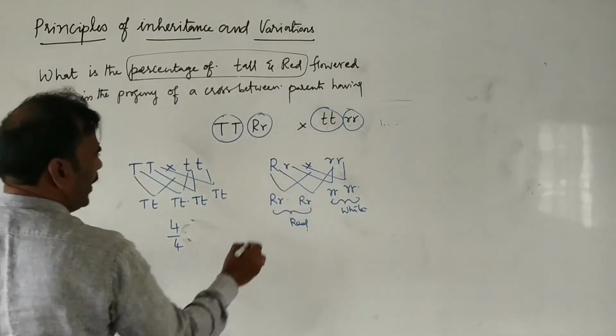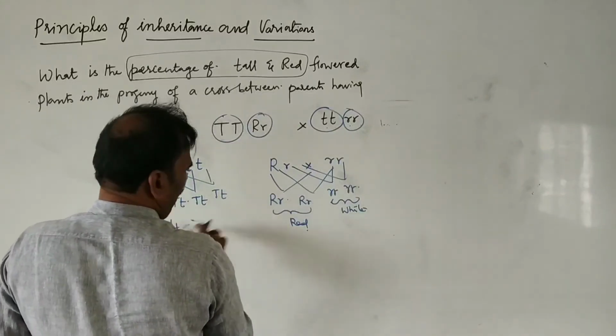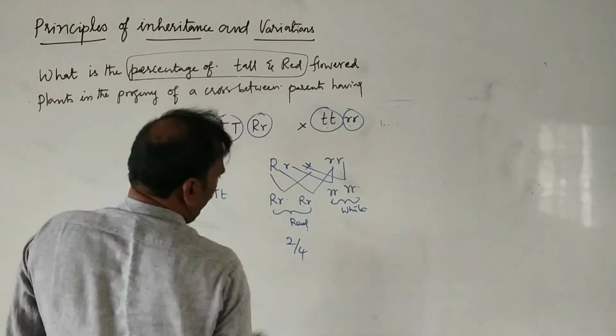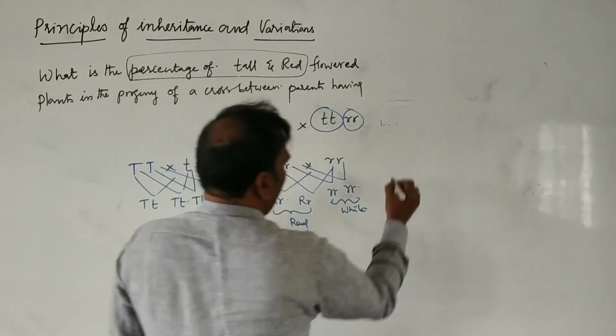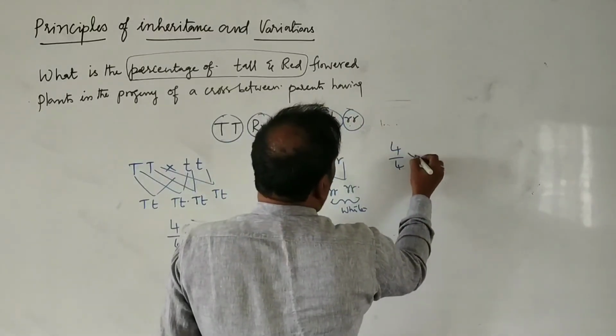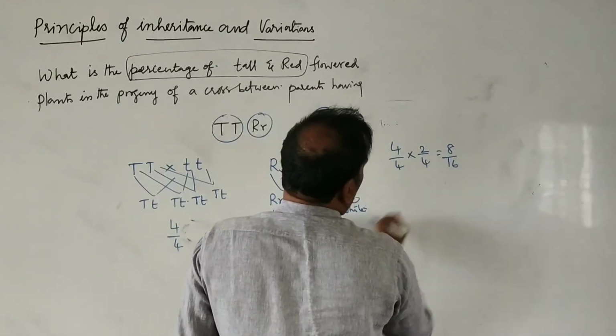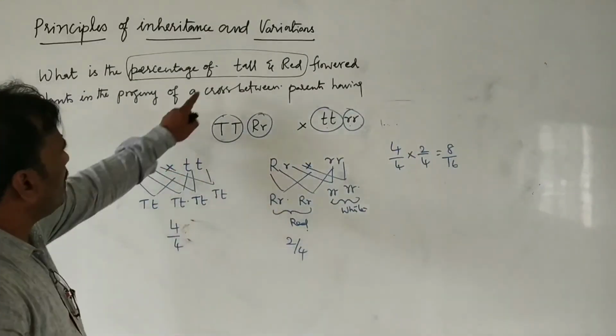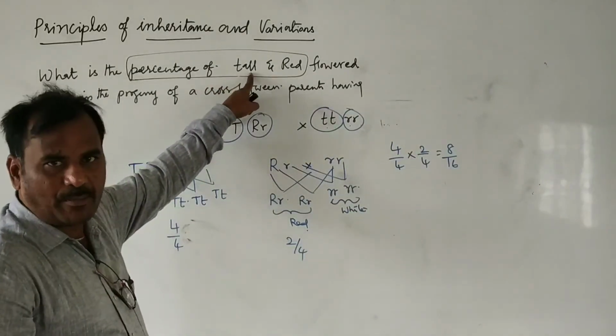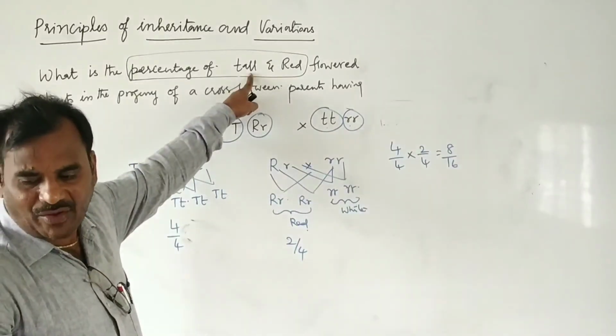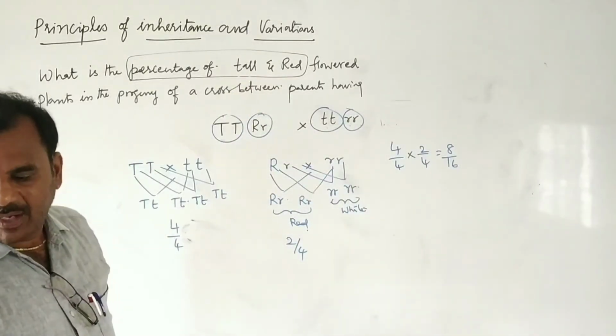So here 4 by 4 tall, 2 by 4 red. Then the answer is 4 by 4 into 2 by 4, which is 8 by 16. So 8 by 16 tall and red flower plants are formed.